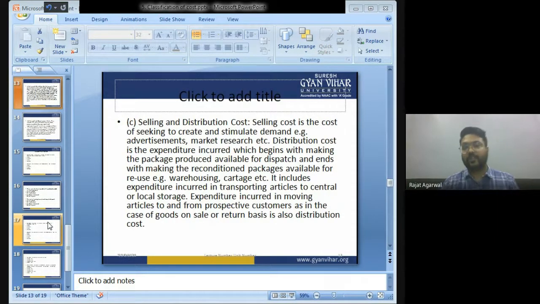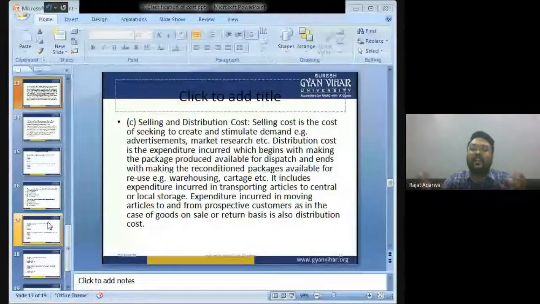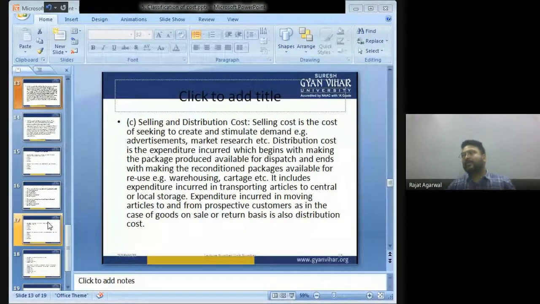Selling and distribution cost. Bachcho, selling cost is the cost of seeking to create and stimulate demand. Whatever expenses you incur to create demand for a product is known as selling cost. For example, we see the ad of Mountain Dew. In that, Hrithik Roshan is riding the bike.